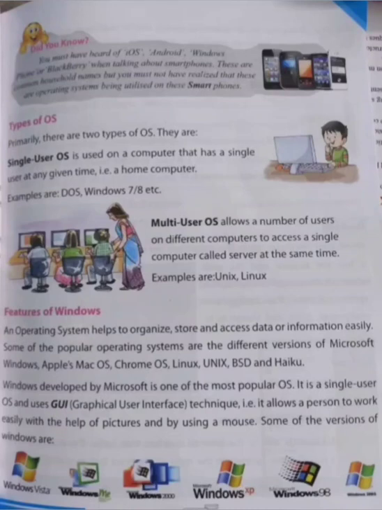It is a single user operating system and uses graphical user interface techniques, which allow you to work easily with the help of pictures and by using a mouse. Some of the versions of Windows are Windows Vista, Windows Me, Windows 2000, Windows XP, Windows 98 and Windows 2003. These are some versions of Microsoft Windows.